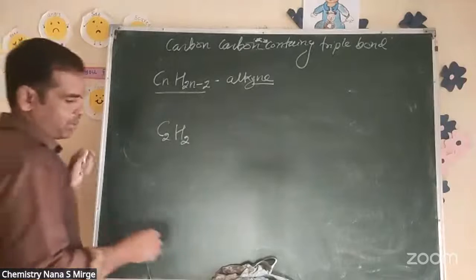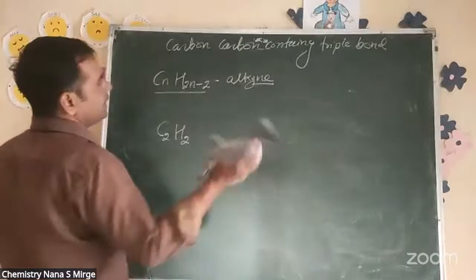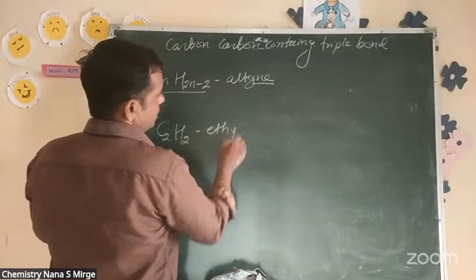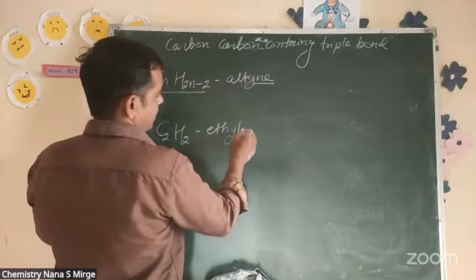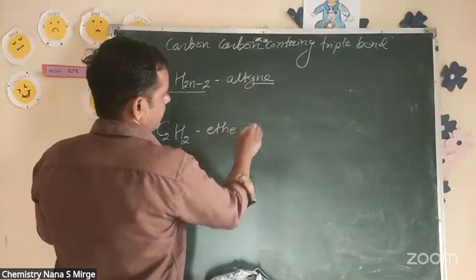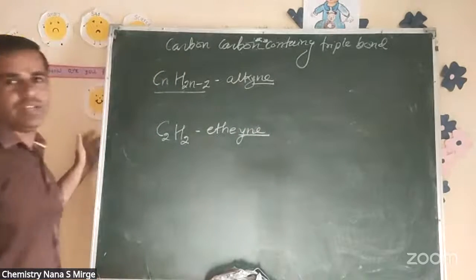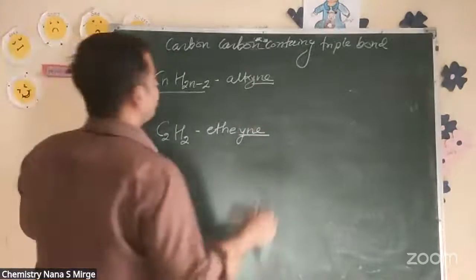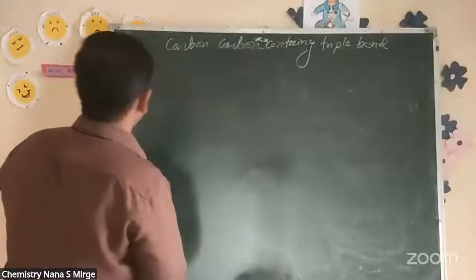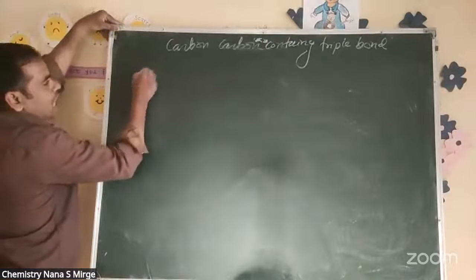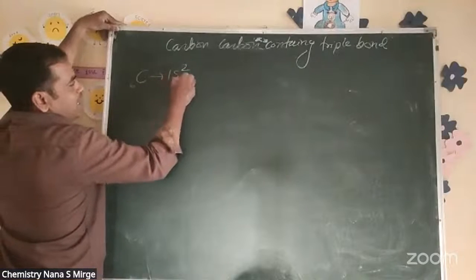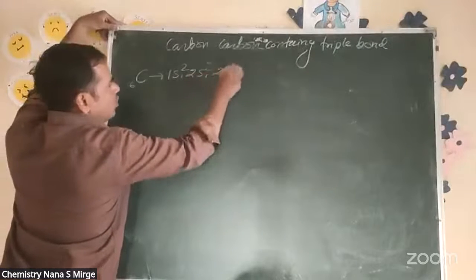It is triple bond. How are triple bonds formed? So alkyne, ethyne. The name of this compound is ethyne. Okay. So how can it be formed? Look here. I will explain how it can be formed. So look at this carbon atom. This carbon, its atomic configuration is 1s2, 2s2 and 2p2.